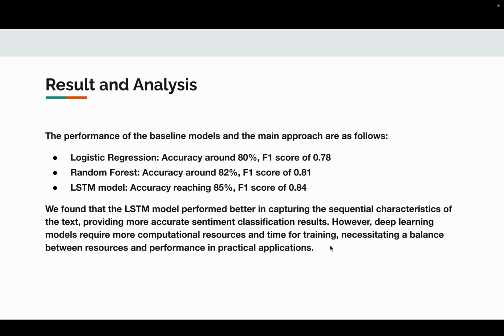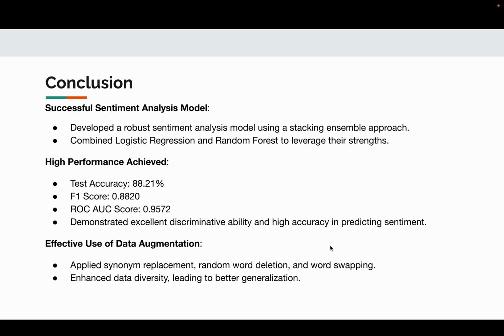The LSTM model performed better in capturing the sequential characteristics of the text, providing more accurate sentiment classification results. However, it requires more computational resources and training time.